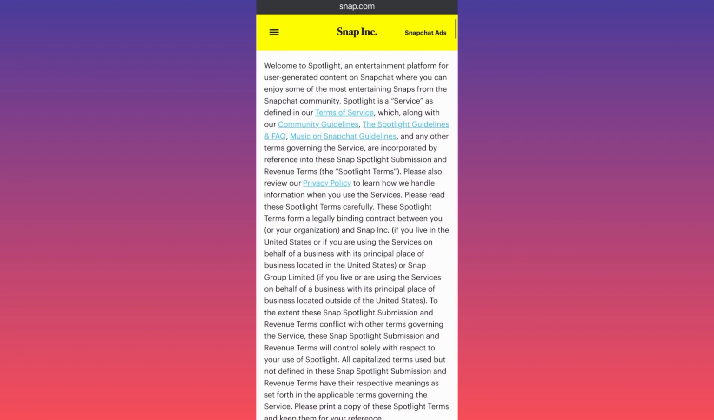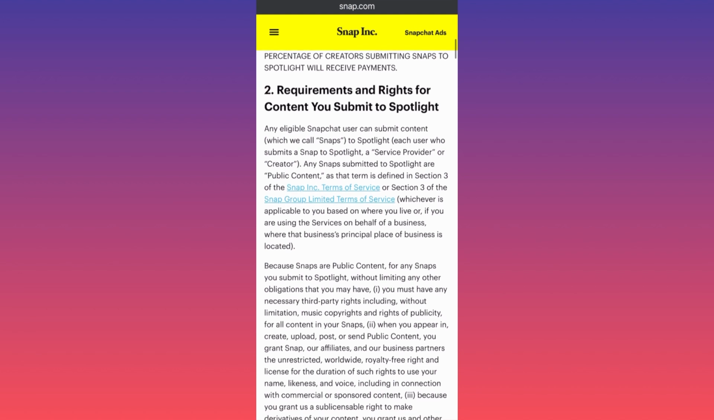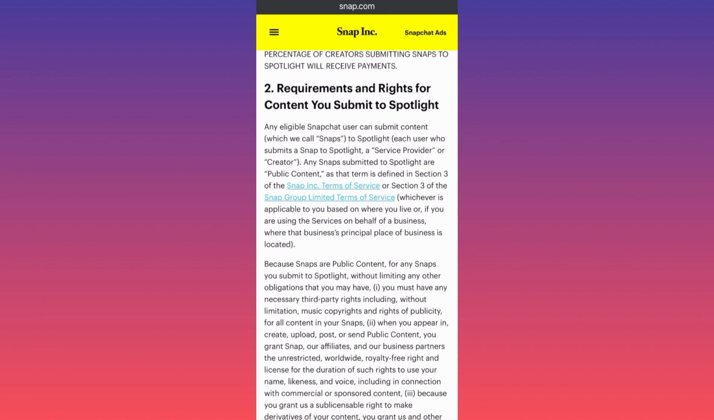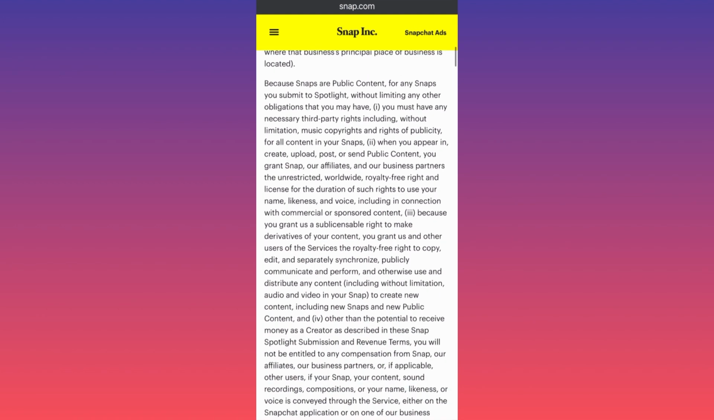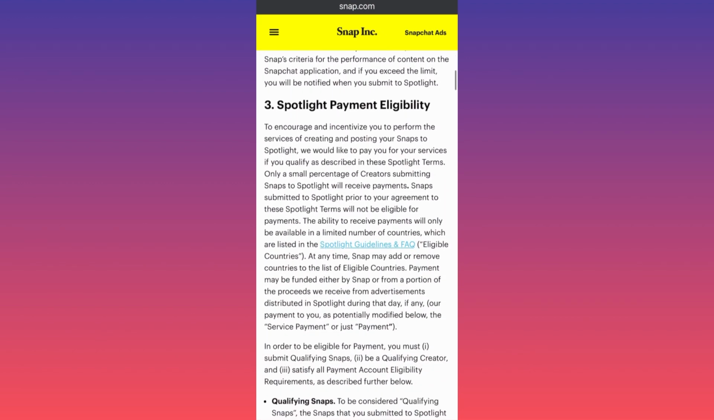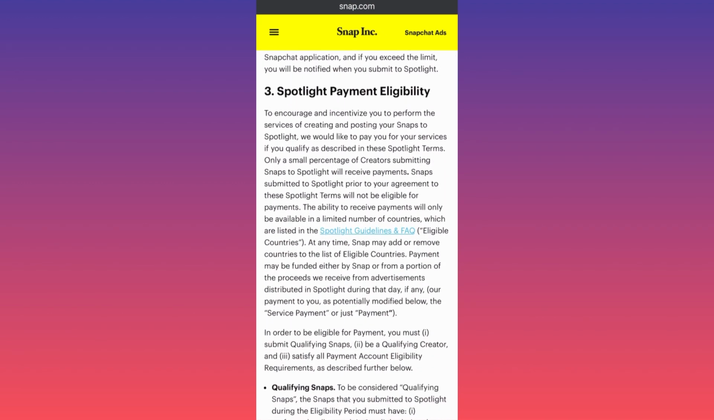So the most important part over here is that there are changes of the requirements and the rights to the content that you can submit. Also, there are changes in the way in which the content will be handled. You have to use particular elements to satisfy the requirements. First things first, very important.